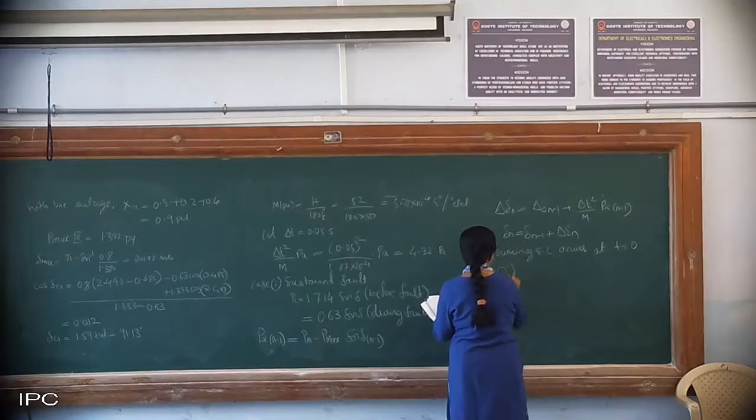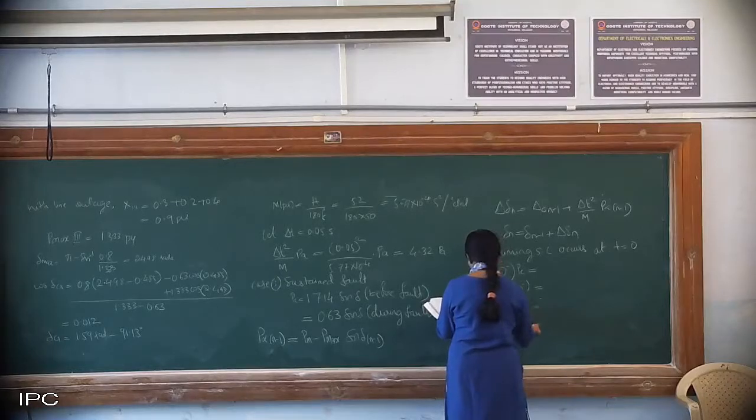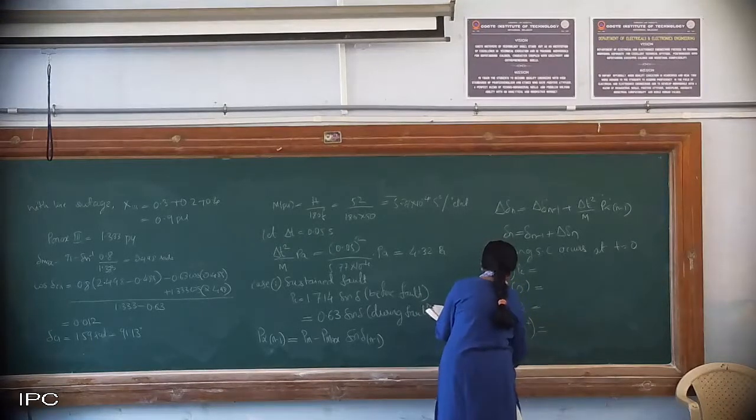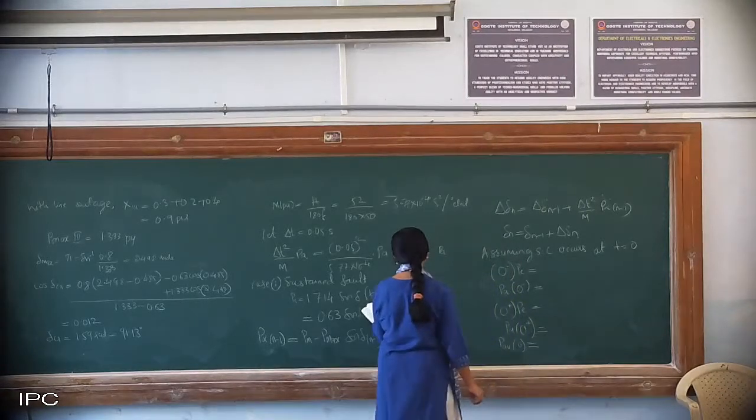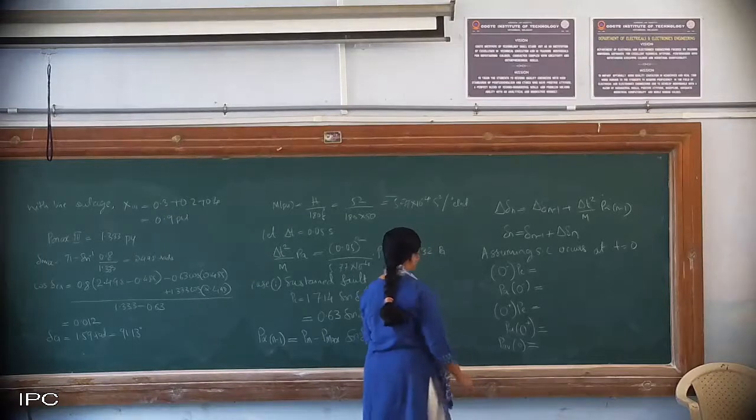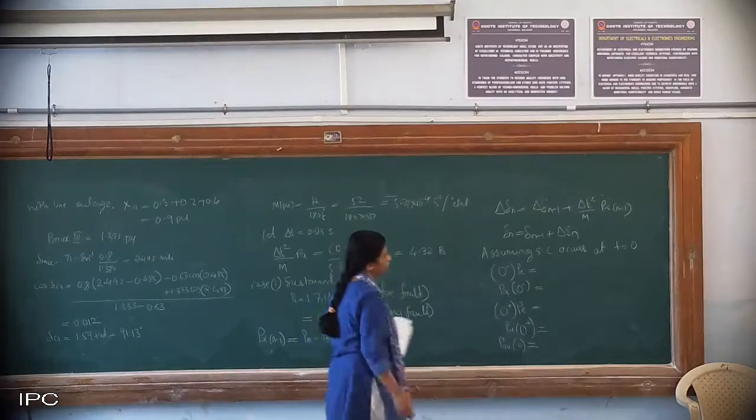Just before the fault, okay, I have to calculate PA also just before the fault, then just after the fault, okay, then PA also just after the fault, okay, and then I have to calculate average PA average, okay. So we will do the calculations in the tomorrow's class.